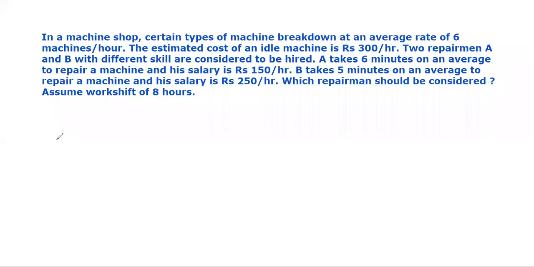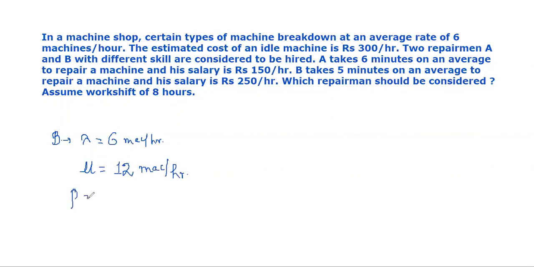Now see, if you are employing the worker number B, the arrival rate will remain same. That is, the arrival rate is equal to 6 machines per hour. Now, the worker B has different skill than that of the worker A, therefore his service rate will be different. Worker B takes 5 minutes on an average to repair a machine. He repairs one machine in 5 minutes, so in 60 minutes he will repair 12 machines. That is 12 machines per 60 minutes or 12 machines per hour.